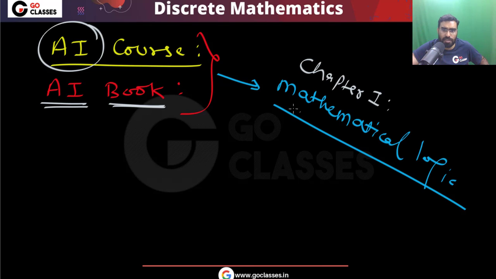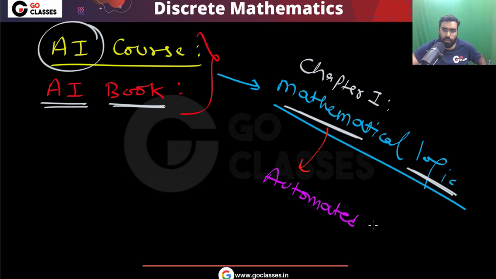You can notice how important it is. I hope this point is clear. That is the importance of mathematical logic. I told you that what artificial intelligence does is just automated reasoning. So I can say that mathematical logic is so important for automated reasoning.